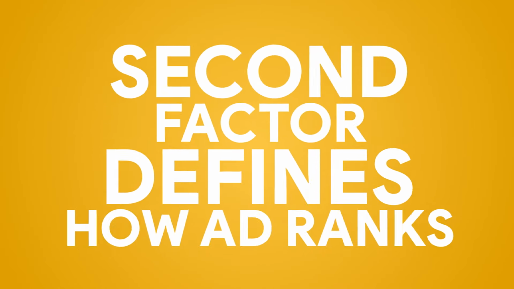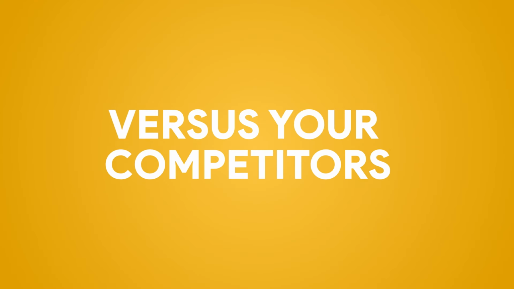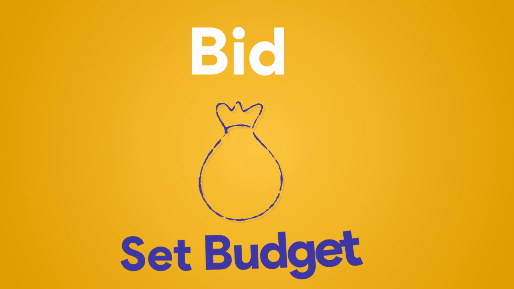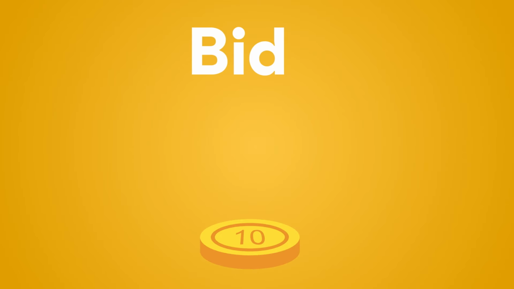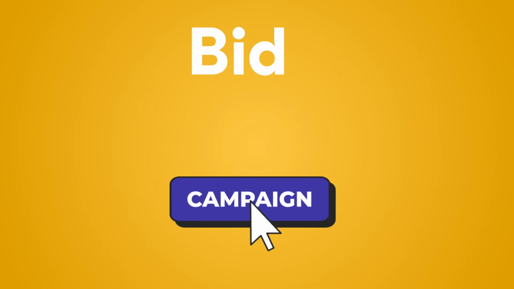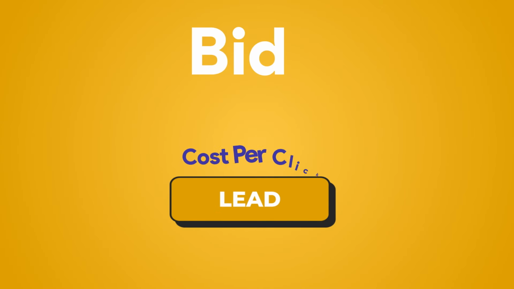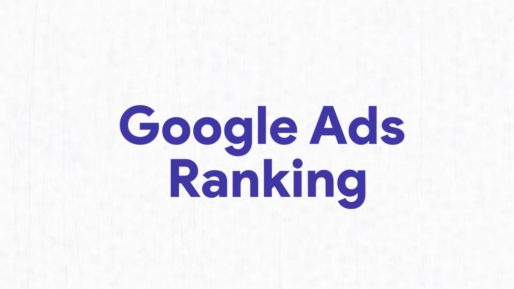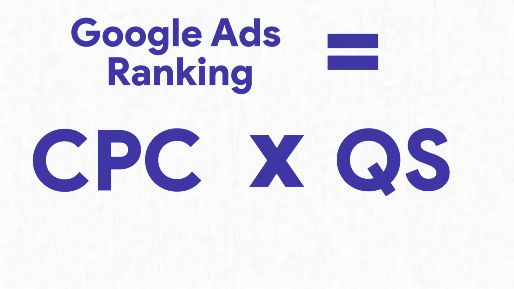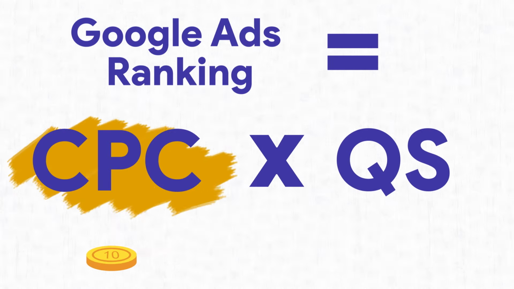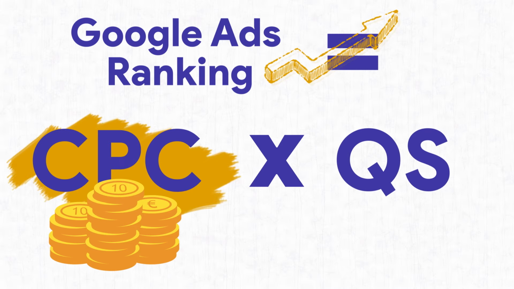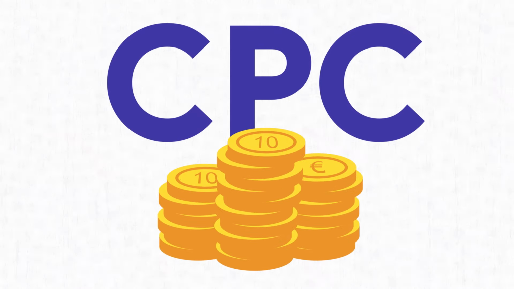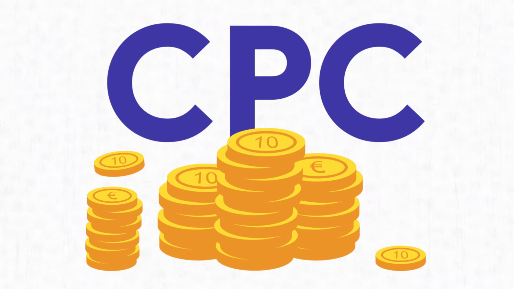The second essential factor that defines how your ad ranks versus your competitors is the bid. It depends on the budget that you set for your campaign. Your bid is the amount of money that you are ready to invest to receive a click. Marketers call it CPC, cost per click. To sum up, your Google Ads ranking is a formula depending on the CPC and the quality score. The highest you are willing to pay for one click, the more likely your Google ad will rank high compared with your competitors. Based on that, you can see it is easy to waste your budget.